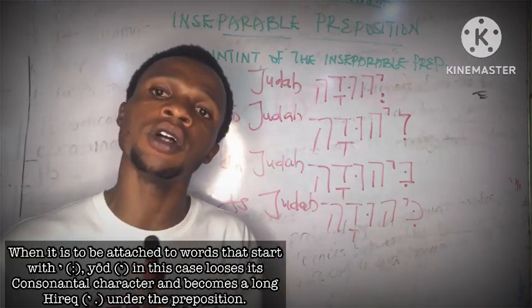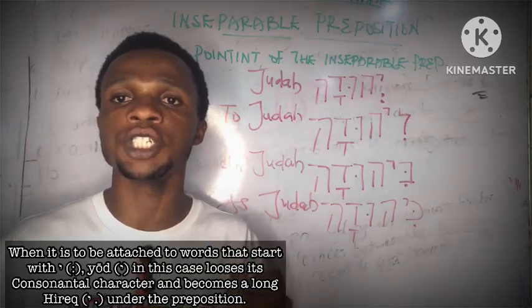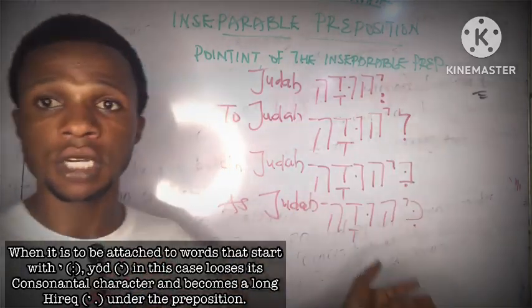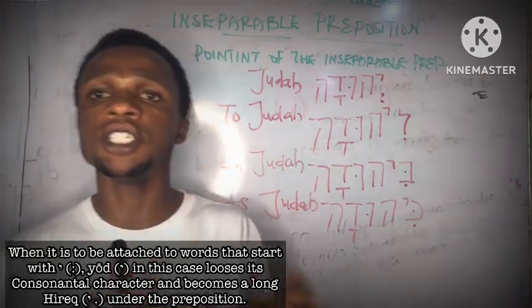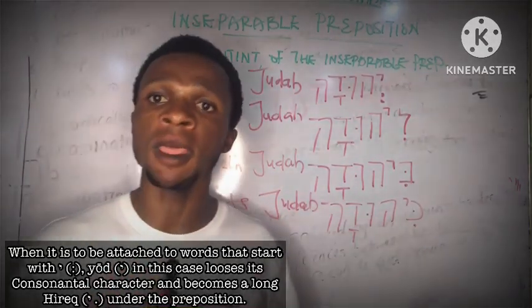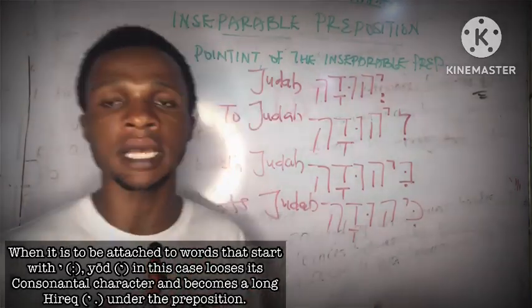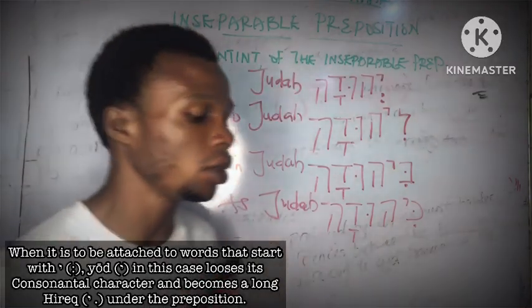You can also use the word Jerusalem, which is pronounced Yerushalayim. If you want to say to Jerusalem, you can say Lirushalayim. In Jerusalem can be Birushalayim, and like Jerusalem can be Kirushalayim. So that is that about the third law.